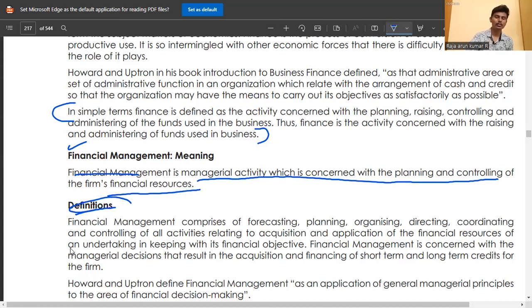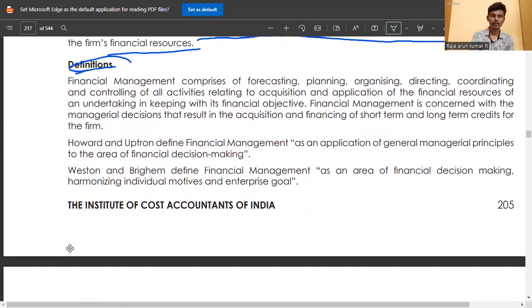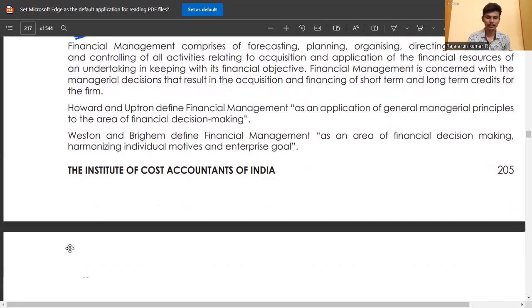I don't repeat the same thing again and again. Financial management is forecasting, planning, administrating, coordinating, and controlling the acquisition and application of financial resources of the undertaking, in keeping with the financial objective. The same definition is also coming here. Some authors have also given different definitions, so just go and read these definitions also.